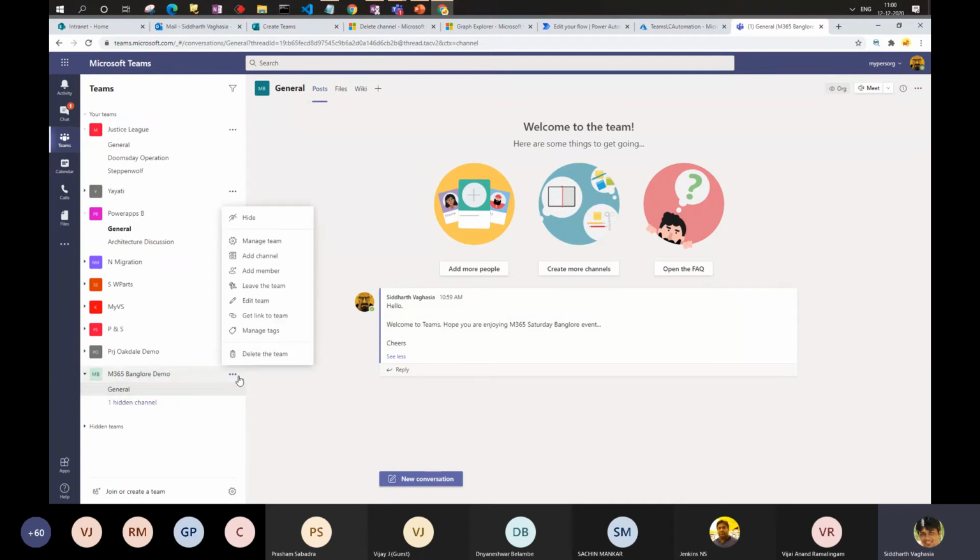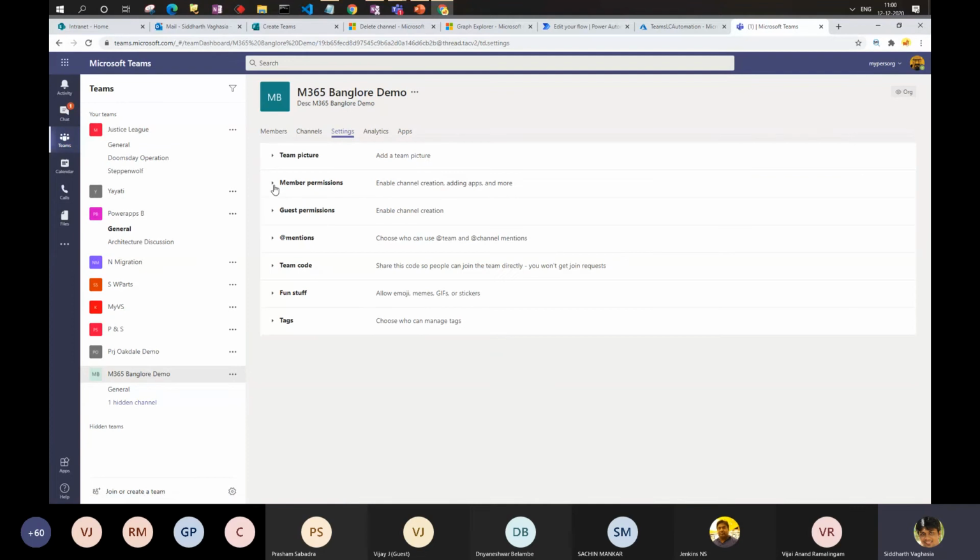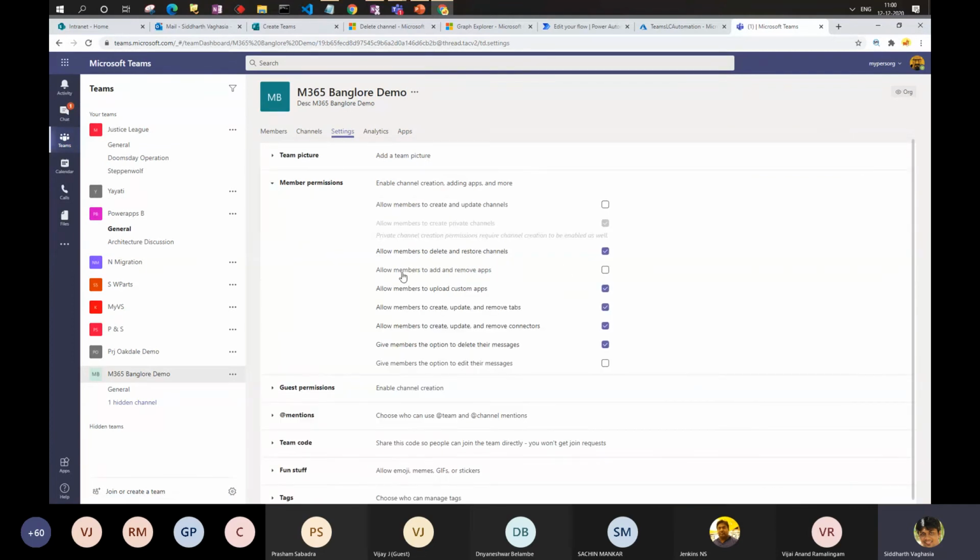So this is that. And then if you go to manage team, as I said, there are certain settings which I'm doing, like member permissions. If you see, I have unchecked add or remove apps. Then I also unchecked create and update channels. And I also have said that I don't want users to edit their messages. By default, once you create a new team using the Teams interface, all the settings are enabled for the members, which we have basically closed. I mean, we have not allowed the users those permissions.